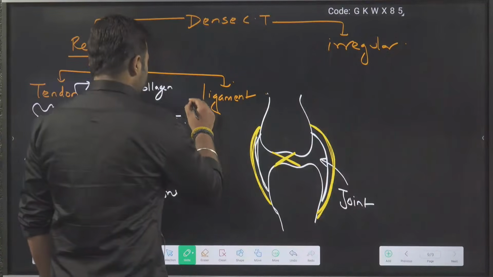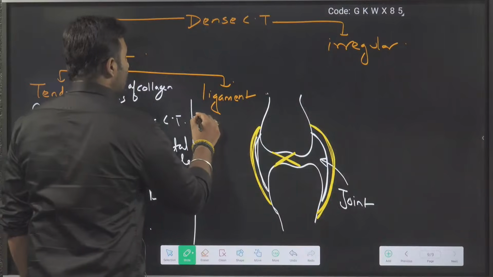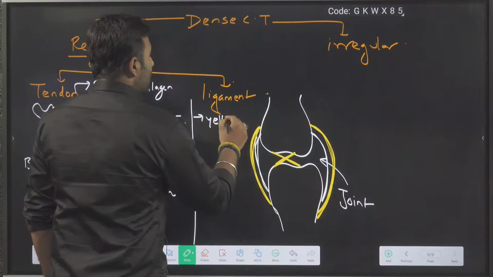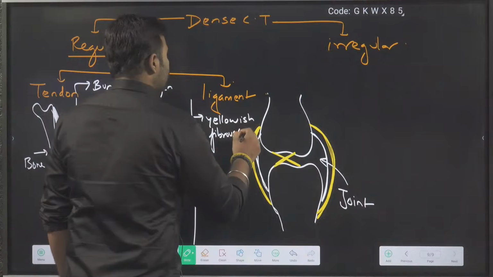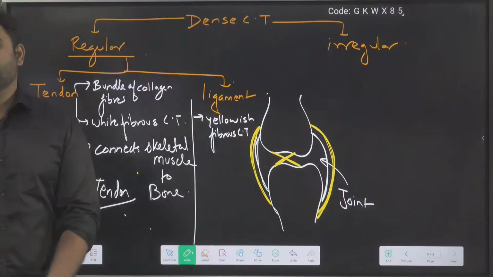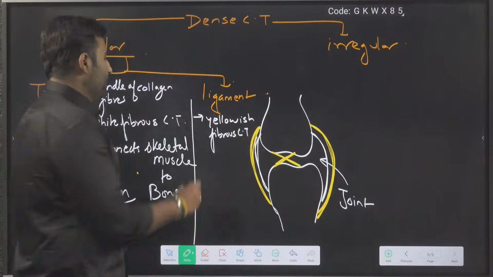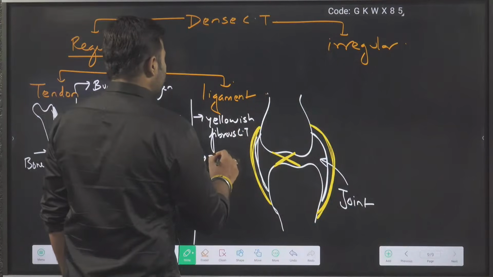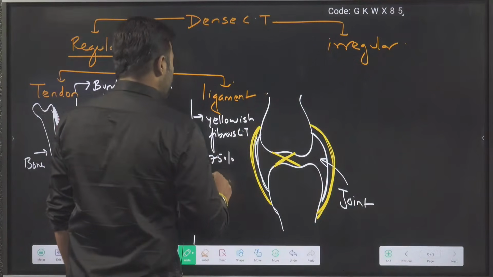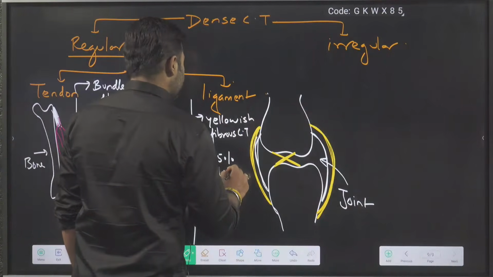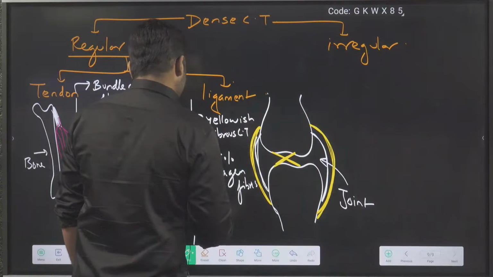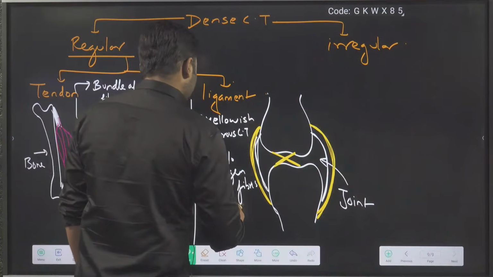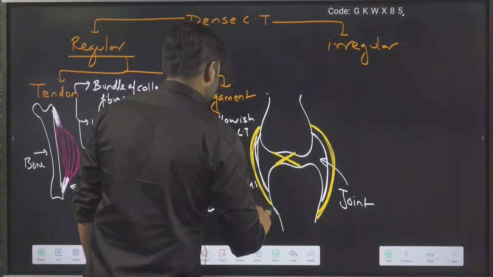I will say it is yellowish fibrous connective tissue. It is 75% made up of collagen fibers, and the remaining 25% is made up of elastin fibers.